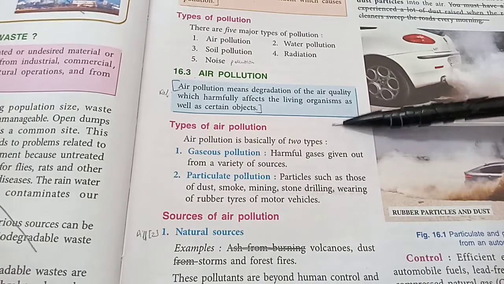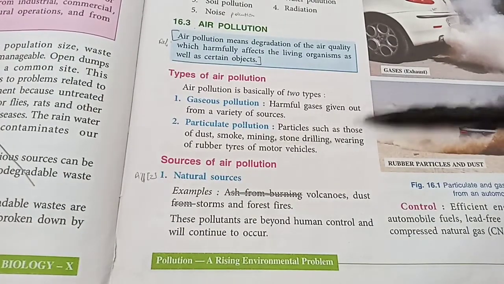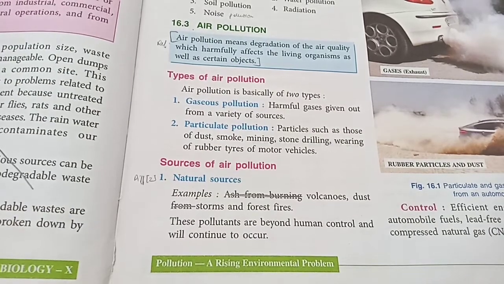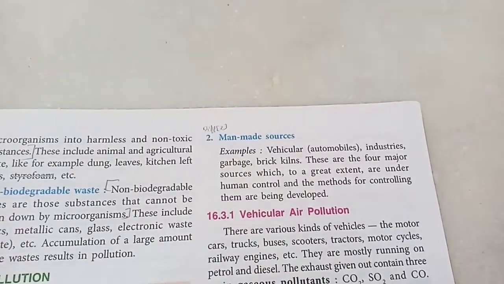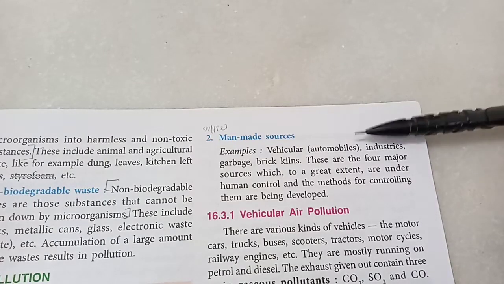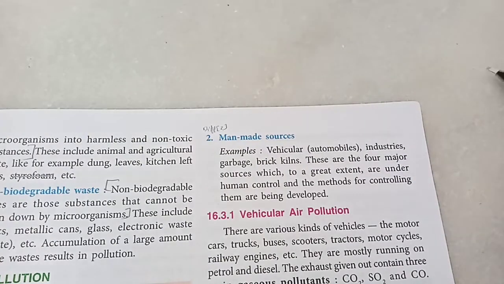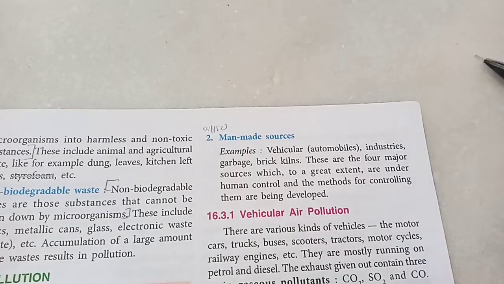Next, the sources of air pollution can be natural or artificial. Natural sources like volcanoes, dust storms and forest fires. They are beyond human control and they will continue even after human beings become extinct. Man-made sources, although I would say that sometimes even women may be the cause of such pollution. Vehicular, that is automobiles, industries, garbage, brick kilns where bricks are made, they cause a lot of air pollution as well. They are under our control and we should try to decrease at least the man-made air pollution.